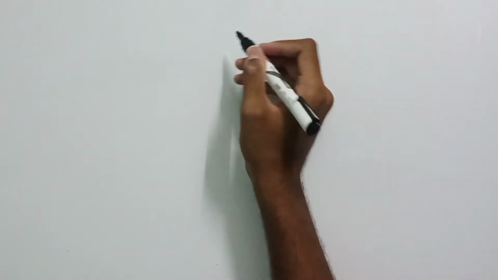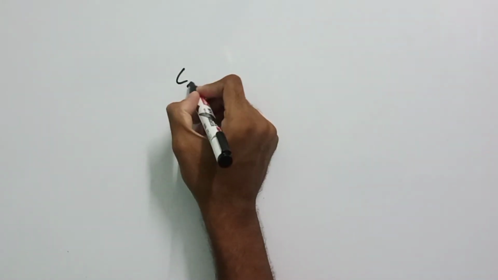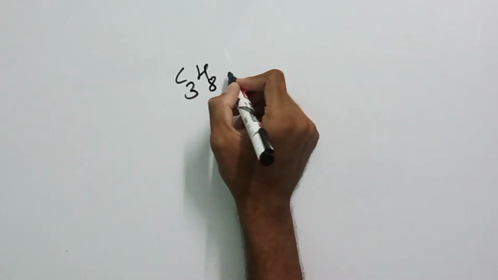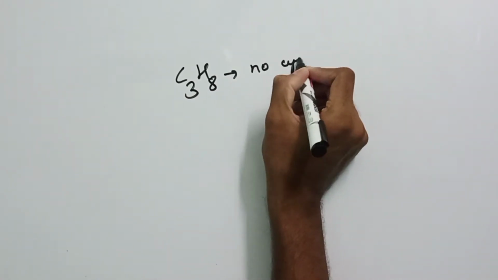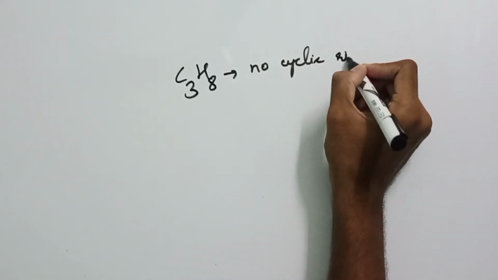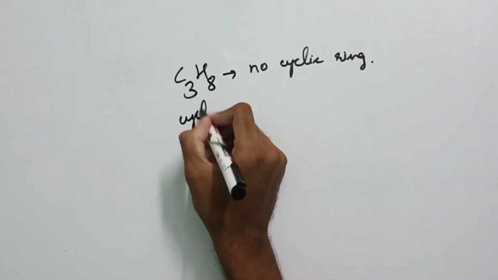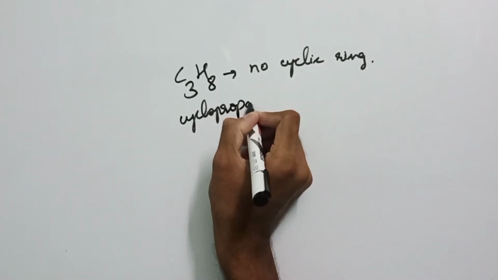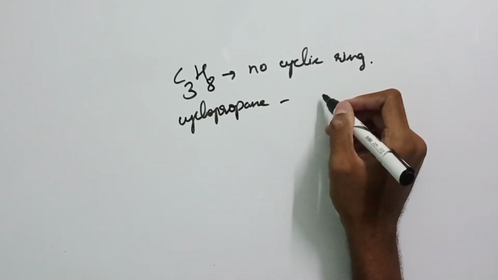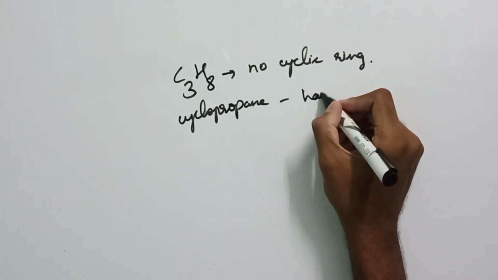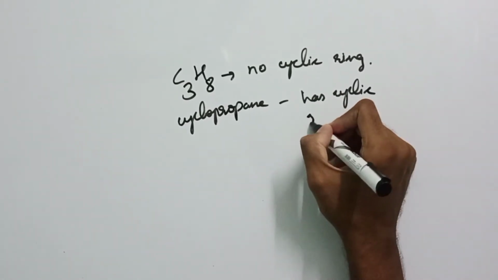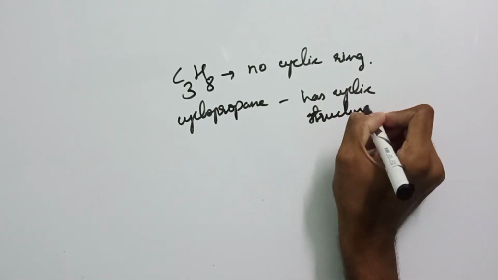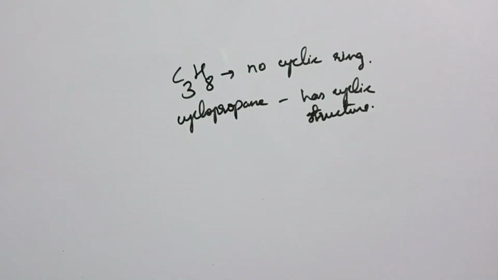But the topic is complete combustion of cyclopropane. Cyclopropane and propane are different. What is the difference between propane and cyclopropane? Propane is C3H8. It does not have any cyclic ring. But cyclopropane is different from propane. The only reason is that cyclopropane has a cyclic structure. I'll definitely draw that cyclic structure for you in this video. Cyclopropane does not have any straight chain. It has a cycle, a cyclic structure.